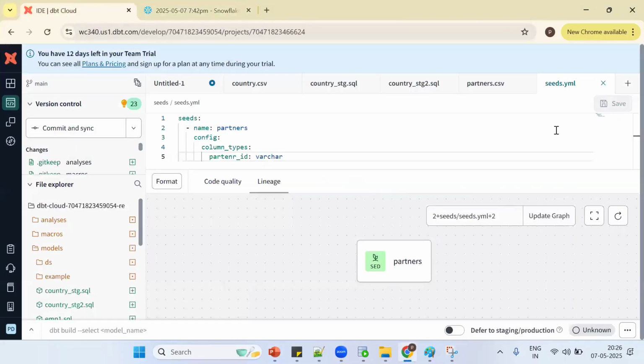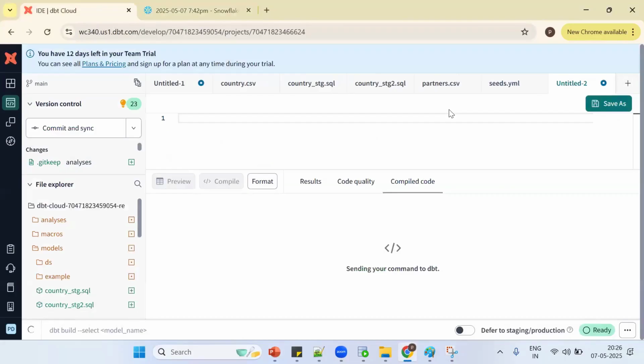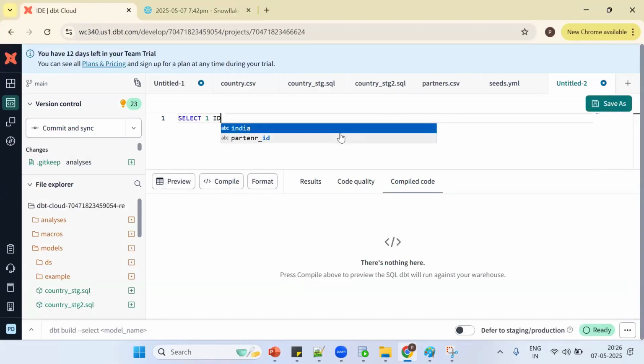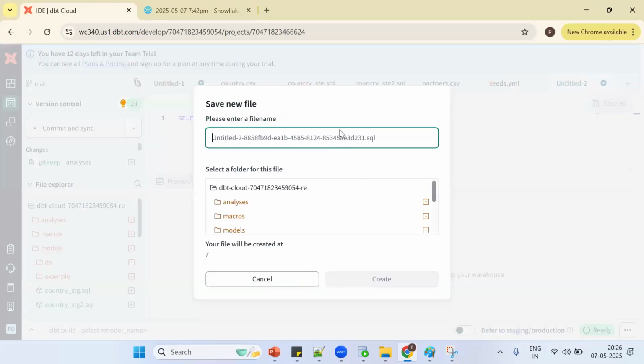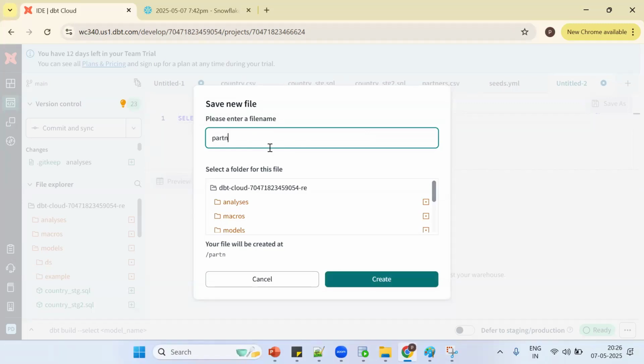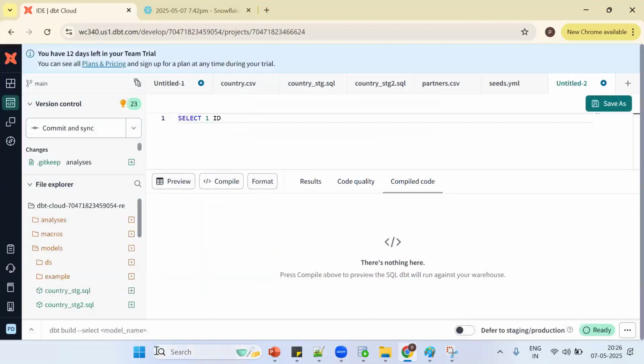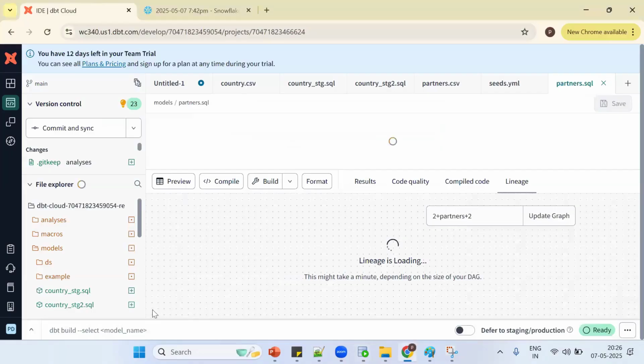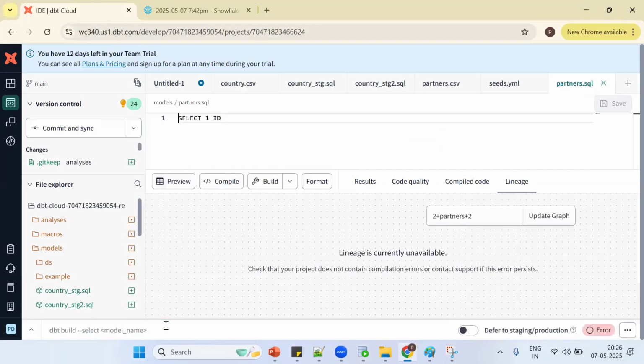Let me go back here. So select one ID, save it. Where do I want to save it, in which folder? In the models folder. What name did we give? Partners dot SQL. It will be created in the models. So create. Now try to run. So DBT.